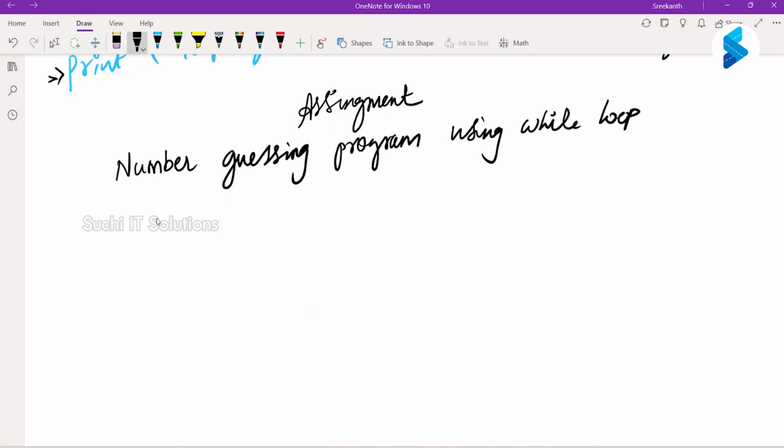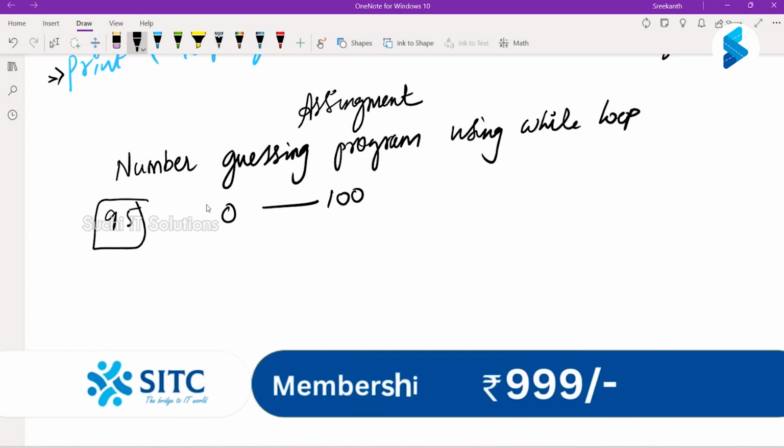Write a program where you choose a certain number, between 0 and 100. Take 95 as the value. Now let us say you run this program and give it to someone who doesn't know the selected number is 95.